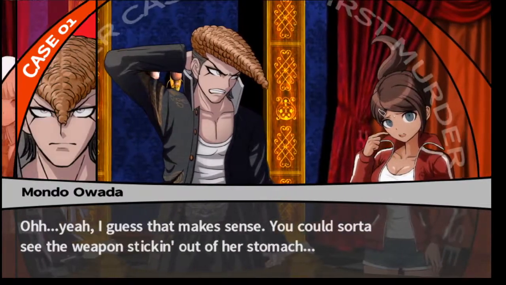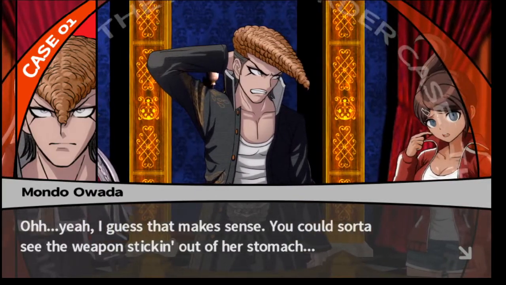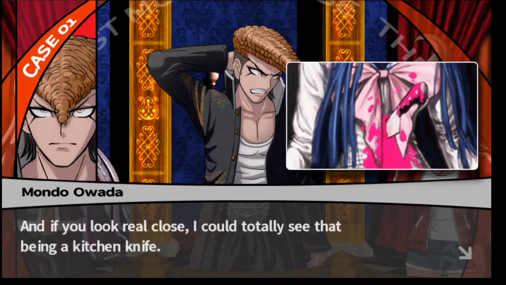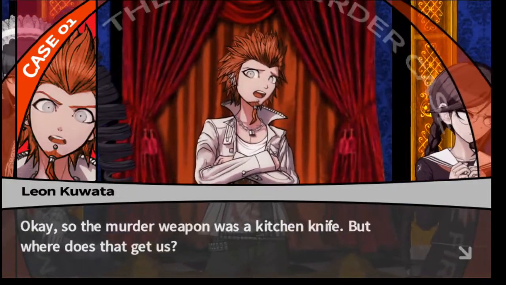Oh, yeah. I guess that makes sense. You could sort of see the weapon sticking out of the stomach. Sort of see? Only a little bit. And if you look real close, I could totally see that being a kitchen knife. Yeah, I knew that from the moment that I saw the body. Okay, so the murder weapon was a kitchen knife, but where does that get us?